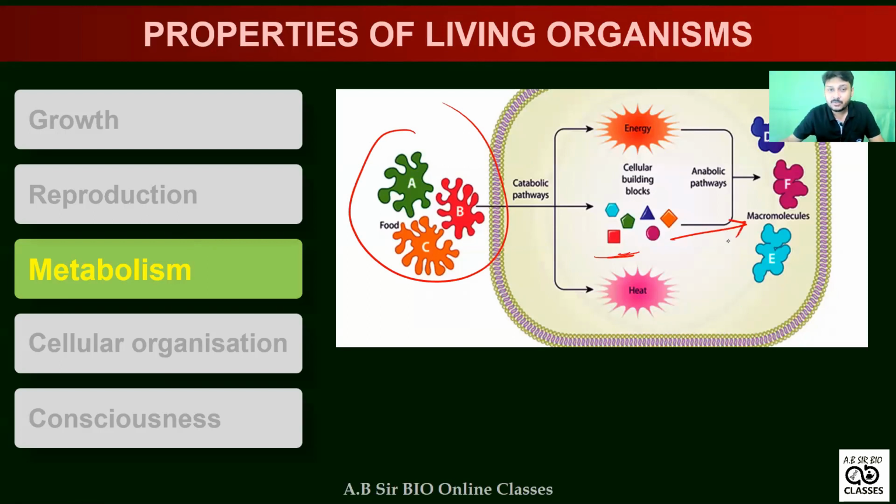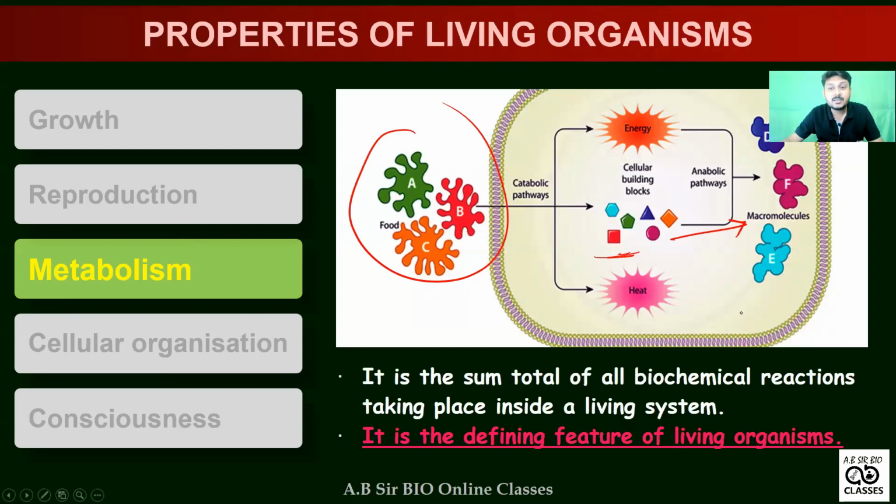This process we can't see in non-living objects. So remember, this is one of the defining features which we can see only in living organisms. So metabolism is a defining property of living organisms.